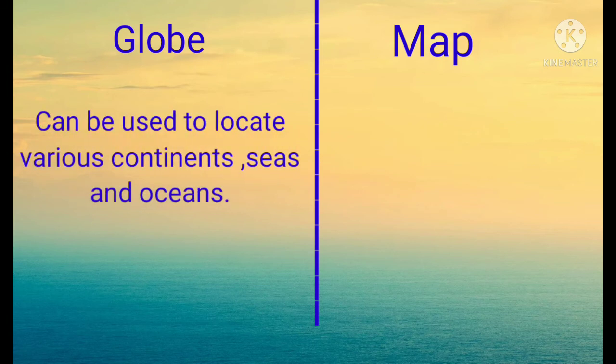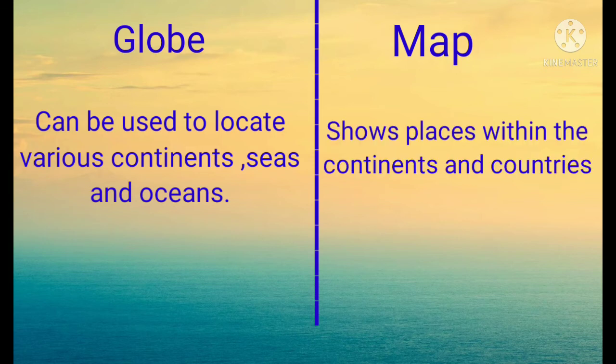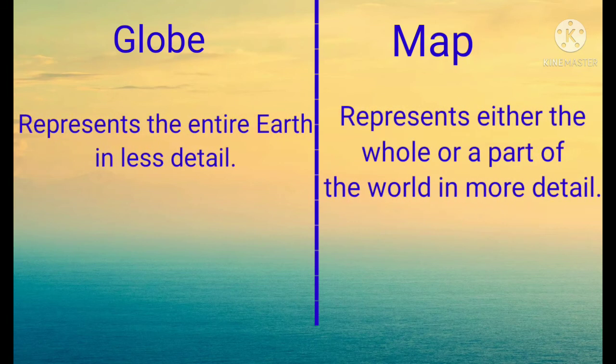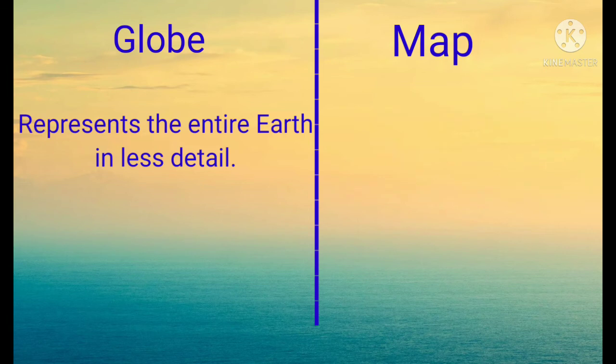A globe can be used to locate various continents and seas and oceans of the world. A map shows places within the continents and countries. A globe represents the total Earth in less detail. But a map can represent either the whole or a part of the world in more detail.